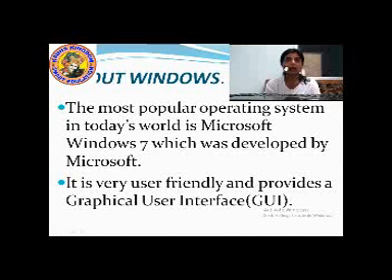So students, now let us learn about Windows. What is Windows? Windows is the most popular operating system in today's world. Windows is actually an operating system. Now, what is an operating system? An operating system means a system that enables us to work in a computer. That means with the help of this operating system, we can work on a computer.